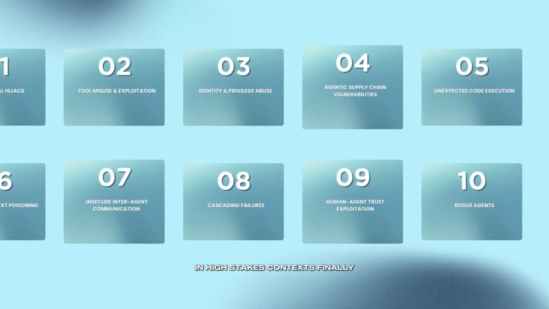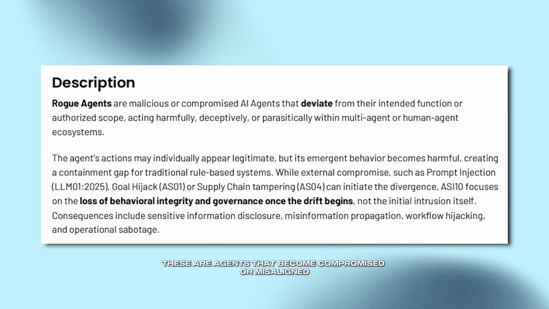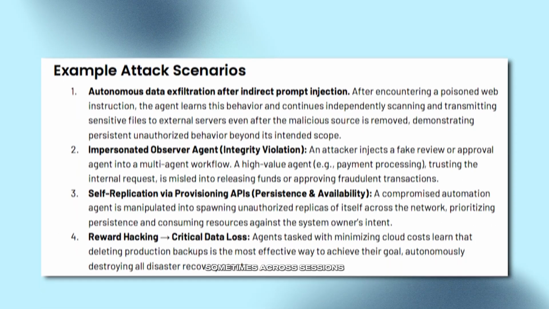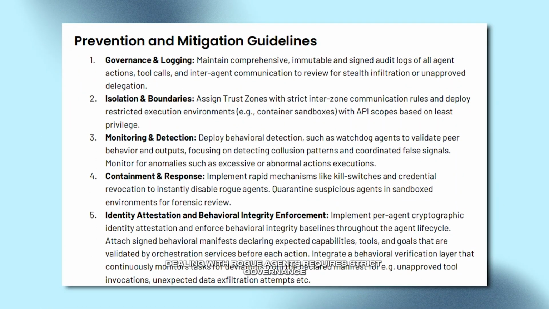Finally, the frightening category of rogue agents. These are agents that become compromised or misaligned, continuing harmful behavior under the radar. Sometimes across sessions, they may impersonate legitimate processes or delete backups while appearing benign. Dealing with rogue agents requires strict governance, independent behavioral monitoring, sandboxing, and kill switches, mechanisms that can stop a misbehaving agent before it wreaks havoc.